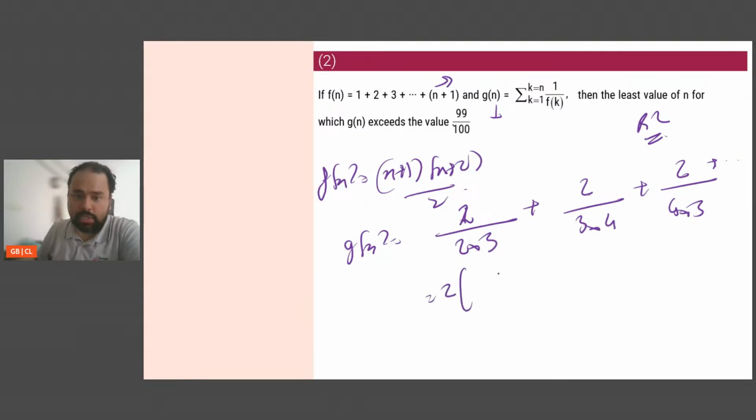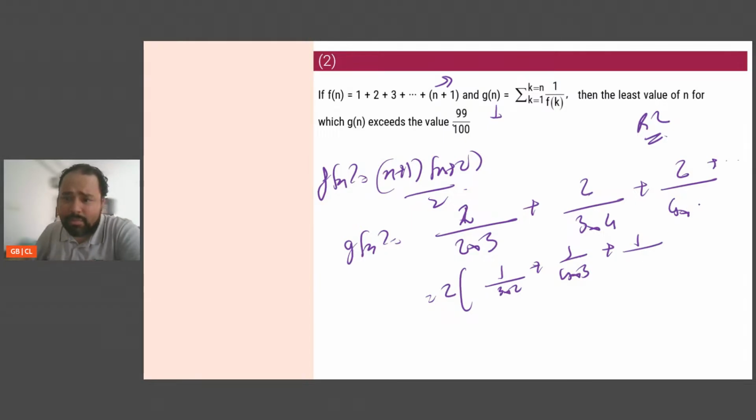So from here I could say it is 2 into 1 by 2 into 3, plus 1 by 3 into 4, plus 1 by 4 into 5, and so on and so forth till the last term, the nth term.